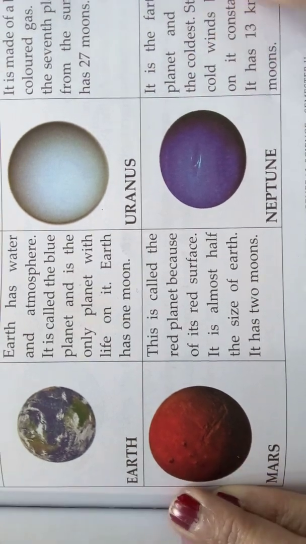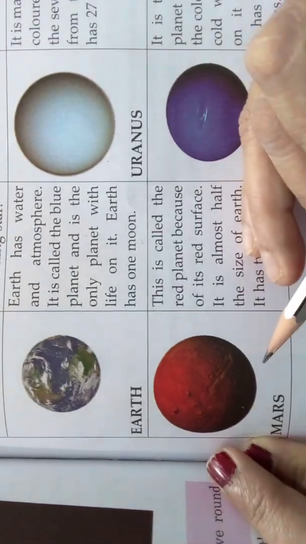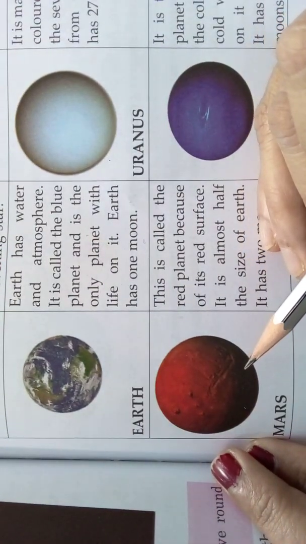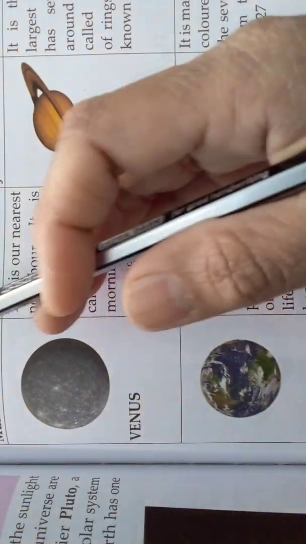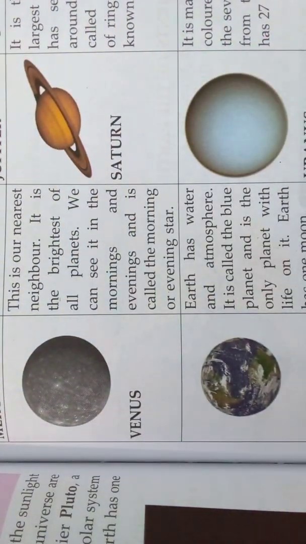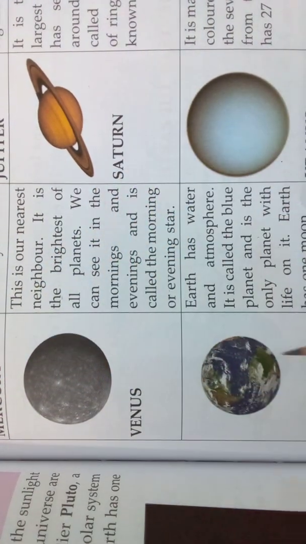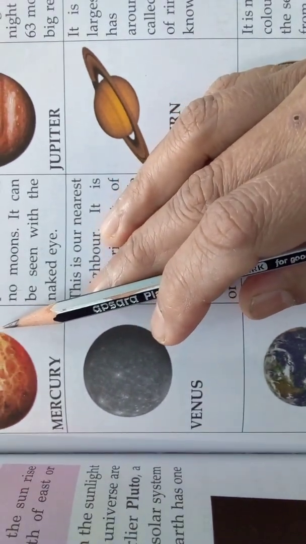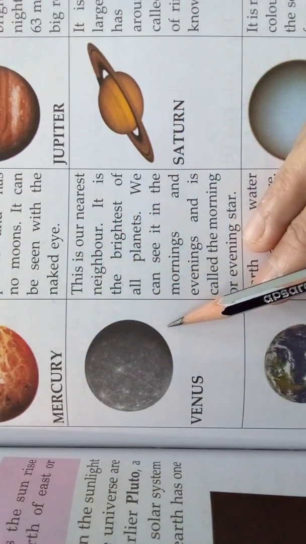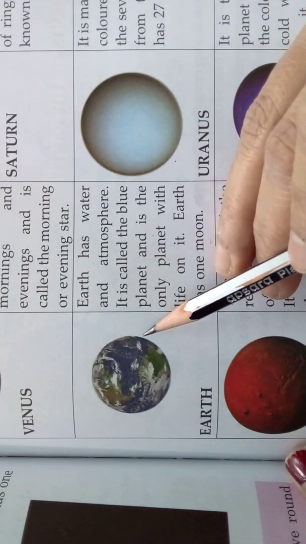Come, we'll see then. Mercury, Venus, Earth and Mars are called inner planets, and these are all made of hard rocks. Understood, children? And these are all the nearest planets to the sun. In this, Mercury is the smallest planet, Venus is the brightest planet, and the Earth is the only planet which has water and life on it.